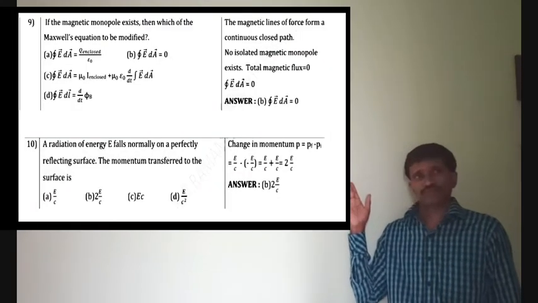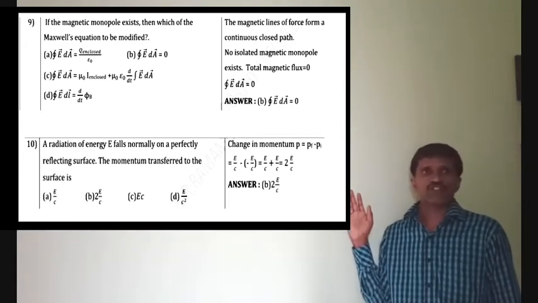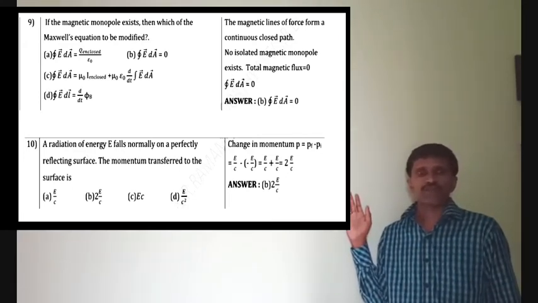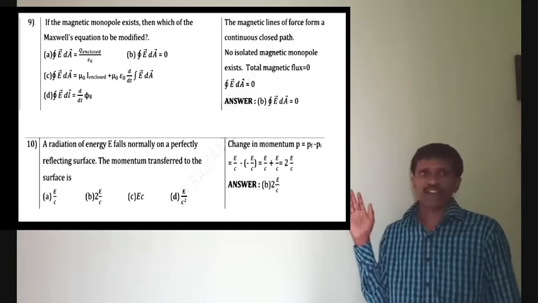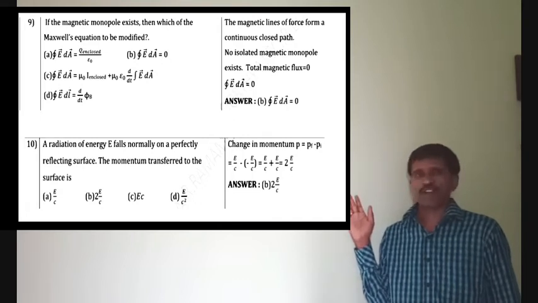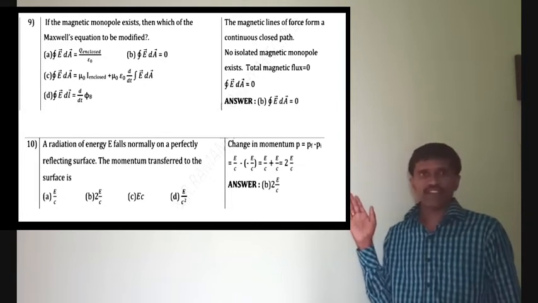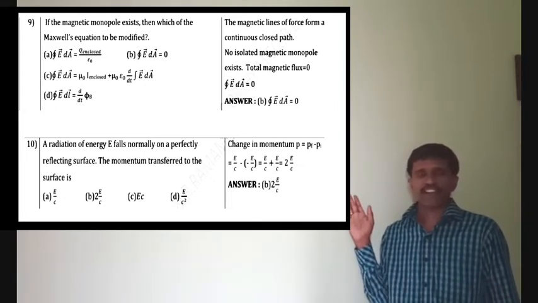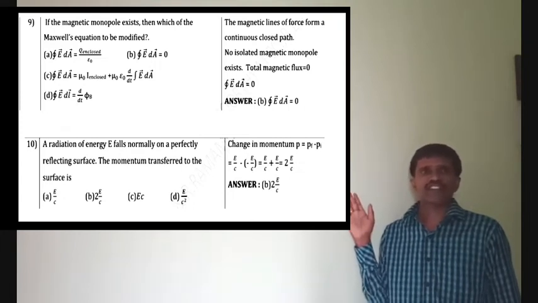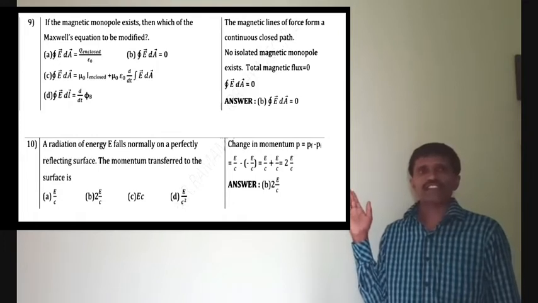9th 1 mark question. If the magnetic monopole exists, then which of the Maxwell equations is to be modified? The magnetic lines of force form a continuous closed path. No isolated magnetic monopole exists. Total magnetic flux is equal to 0. Therefore, closed integral B vector dot dA vector is equal to 0. That is the answer for magnetic flux. Therefore, magnetic flux is equal to 0. Answer is D option. Closed integral B vector dot dA vector is equal to 0.